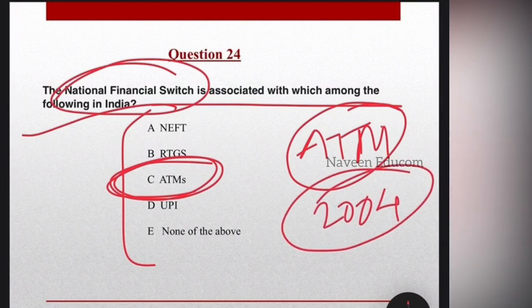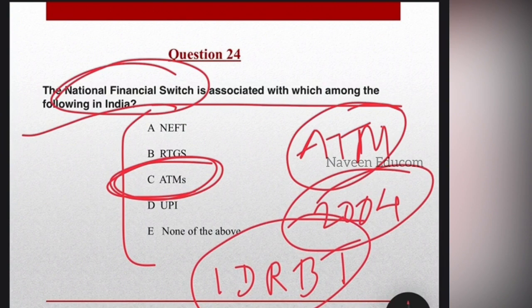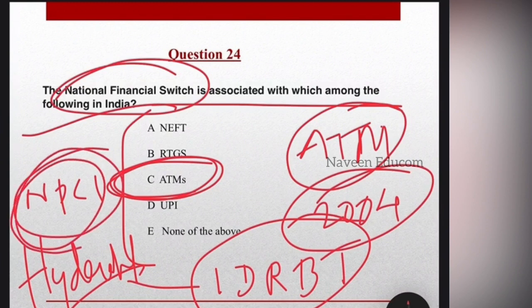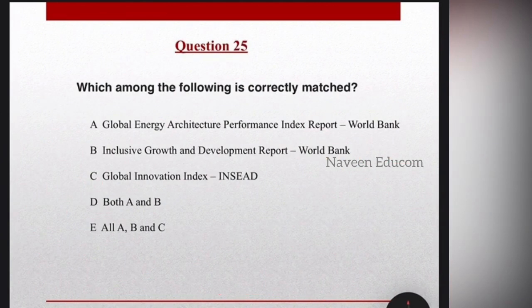It was developed by the Institute for Development and Research in Banking Technology, which is headquartered at Hyderabad. The NFS is handled and administered by the National Payments Corporation of India, NPCI. So we hope you are clear with it. If you are not getting it, please play back and watch it once more.